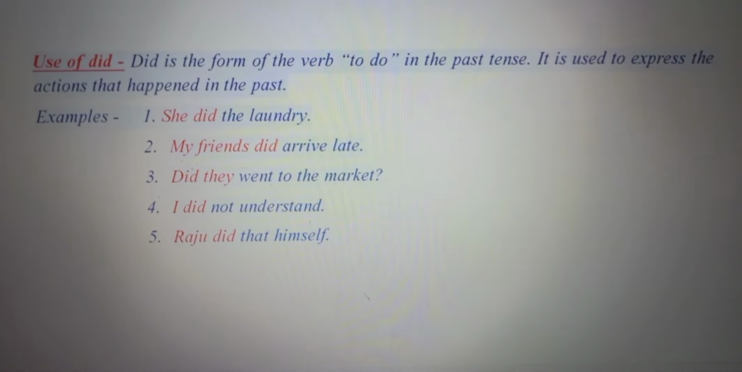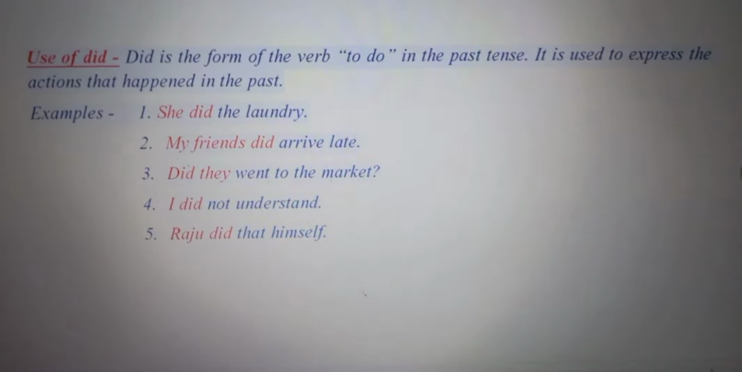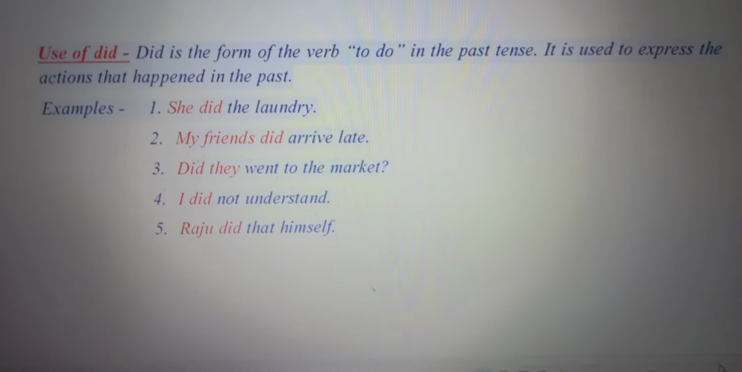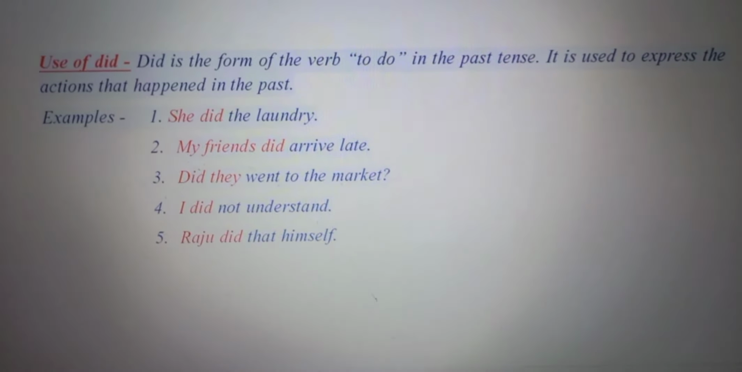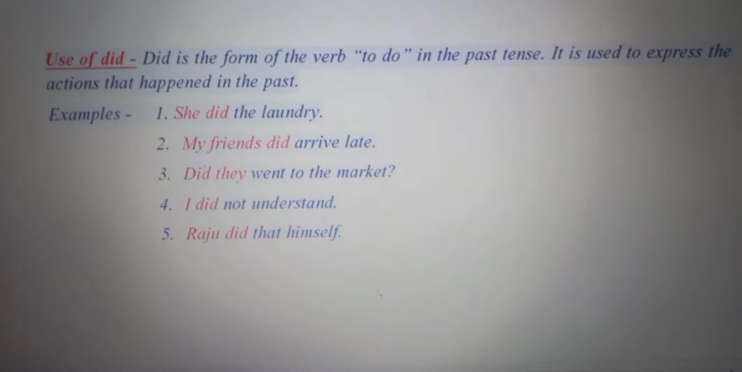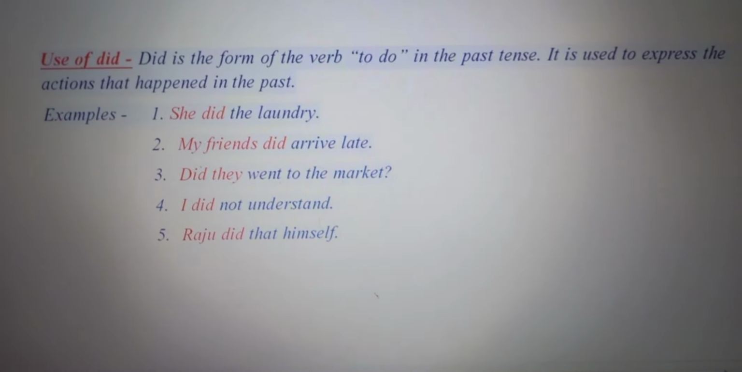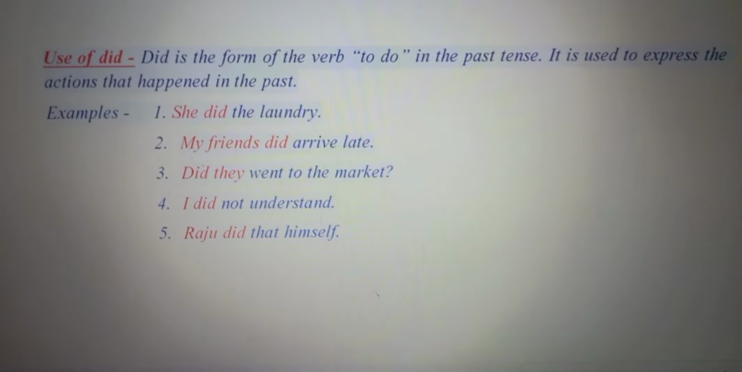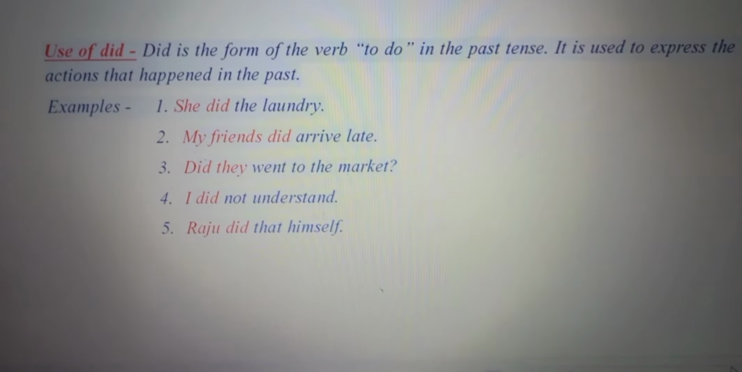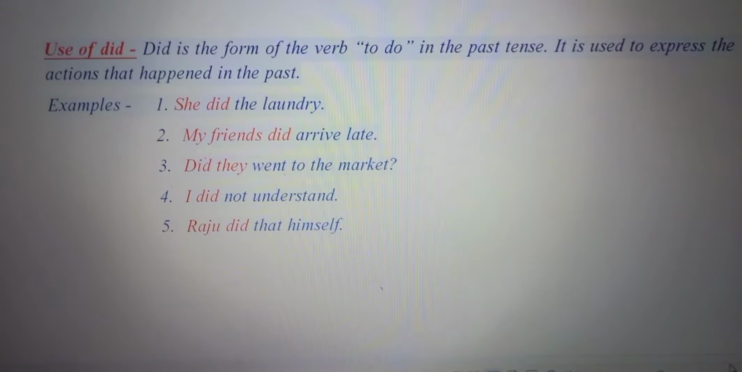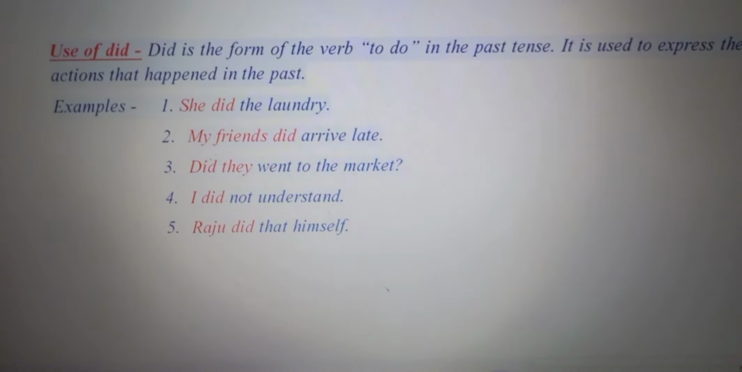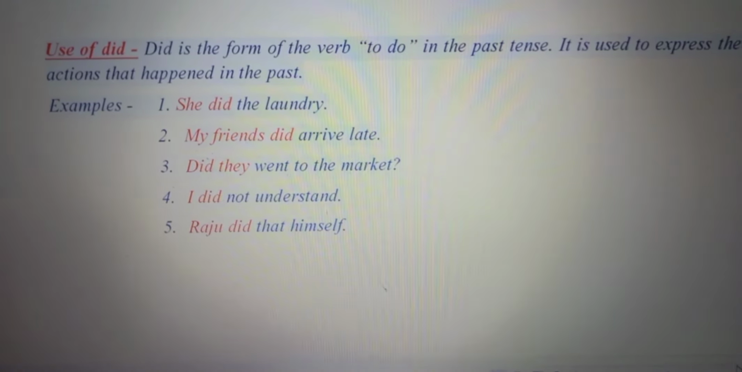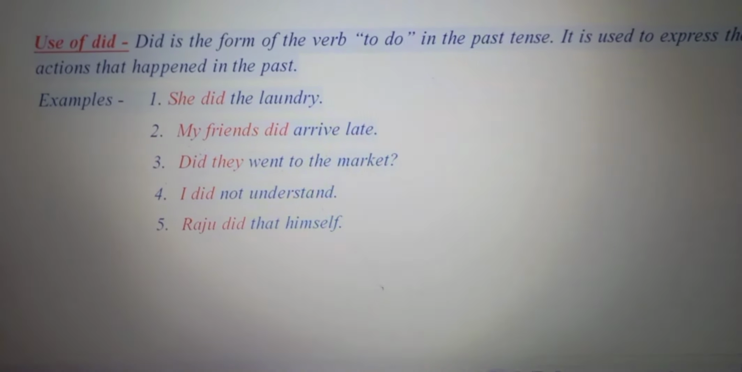Let's have a look at the third one, use of did. Now did is the form of the verb to do in the past tense. So do and does, both of them are used in the present tense. Now did is the past tense of do and does. It is used to express actions that happened in the past. So whatever actions have happened in the past, we use did with it, whatever may be the subject, but we use did in the past tense.